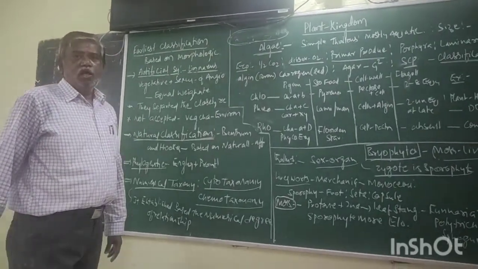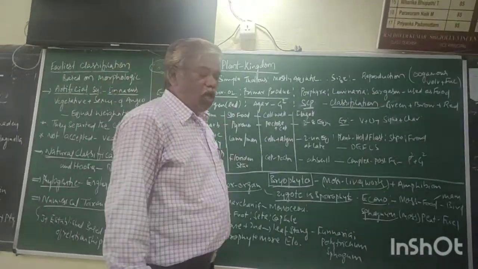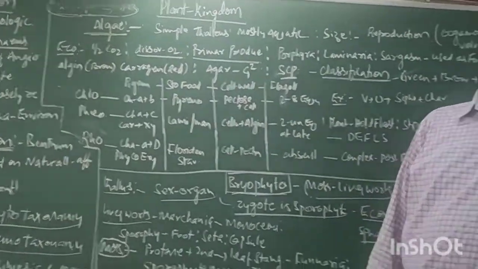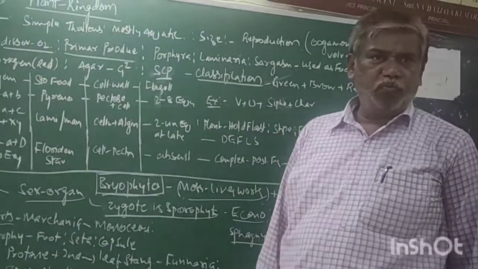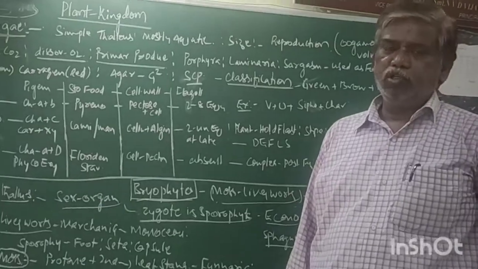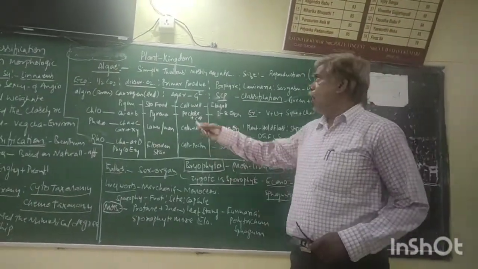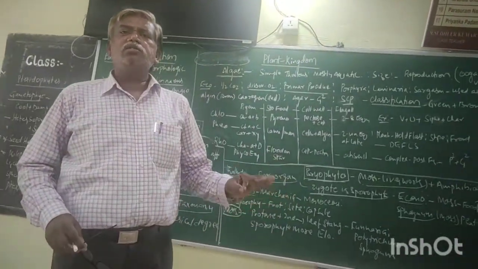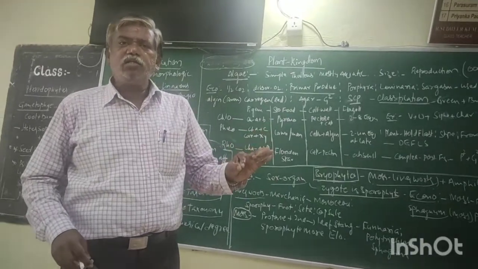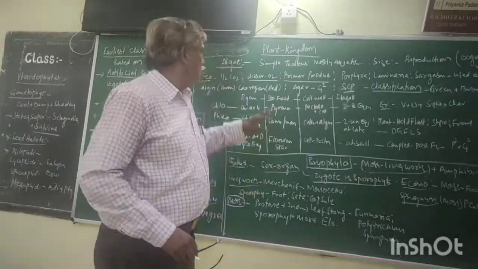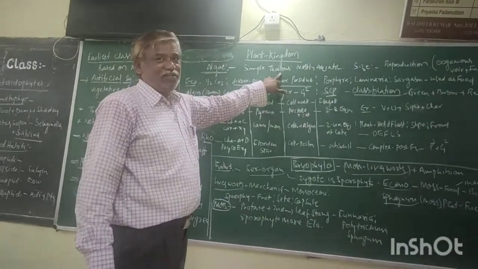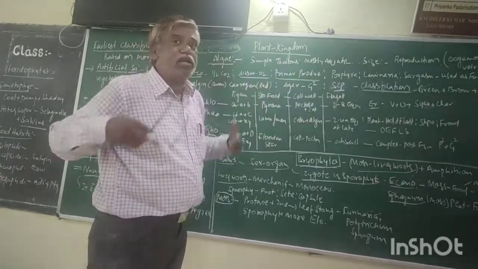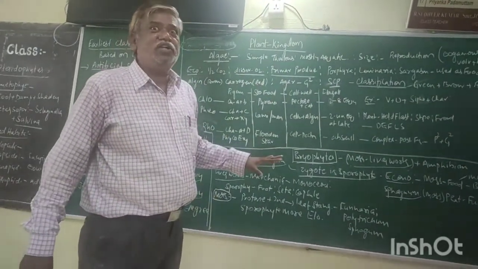Now come to this. What is this plant kingdom? According to R.H. Whittaker, the plant kingdom is further classified into 5 divisions: algae, bryophytes, pteridophytes, gymnosperm, angiosperm. Now, one by one. Algae. These are the simple plants of the plant kingdom. Simple thallus, the simple autotrophic organism. Thallus means body. The body is not differentiated.